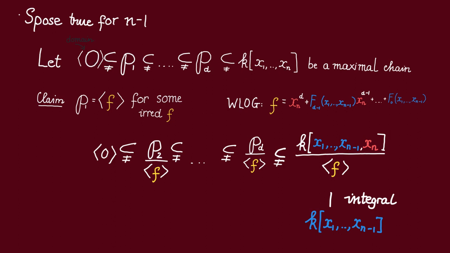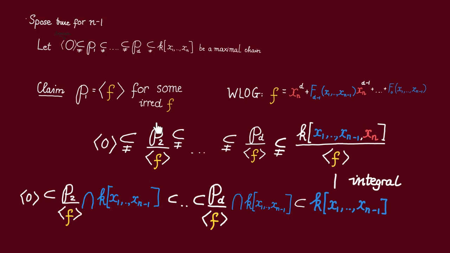First, we quotient out every prime ideal in this chain by the ideal generated by f, i.e. by P1. Then P1 becomes 0, and distinct prime ideals remain distinct prime ideals by the bijective correspondence between prime ideals of this quotient and prime ideals containing P1. And next, we contract all of the prime ideals in this chain to the ring of polynomials in n-1 variables. Now, distinct primes must contract to distinct primes since this extension is integral. This is by the incomparability property that we mentioned.